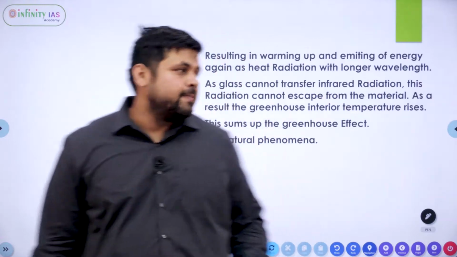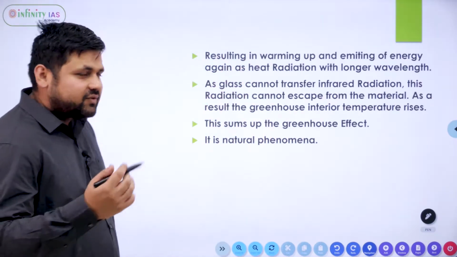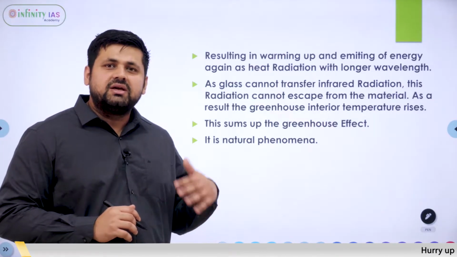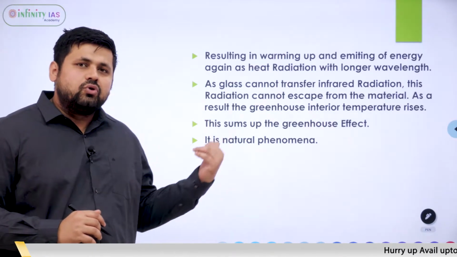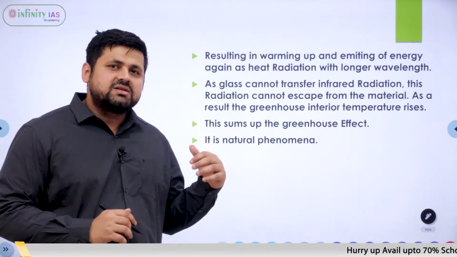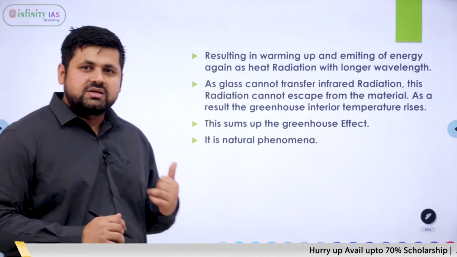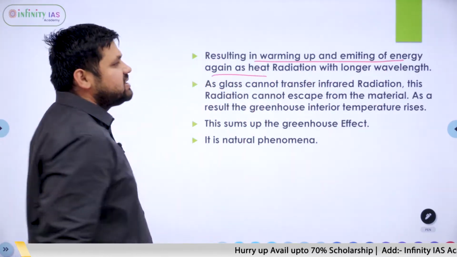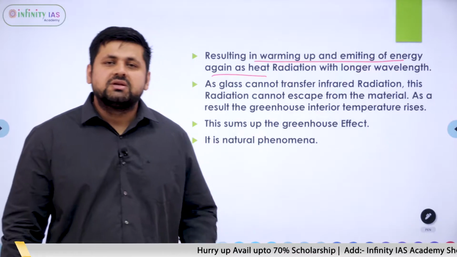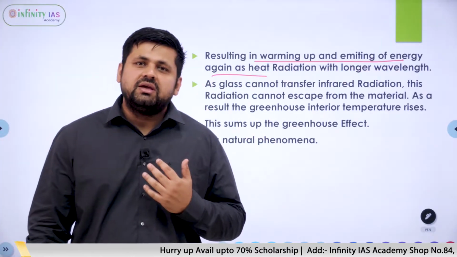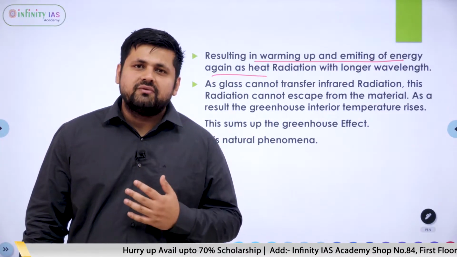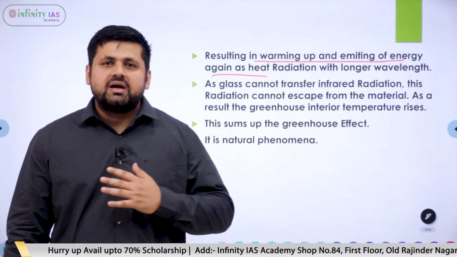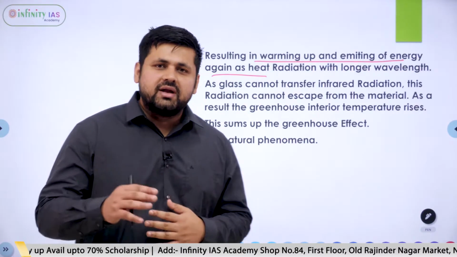Now moving ahead further. After the solar rays enter the glass structure, the floor and the other plants present in the structure absorb the sun rays, which results in warming up and emitting energy again as heat radiation with longer wavelength. The sun emits radiation in the form of short wave radiation, and when the Earth reflects the radiation back into the atmosphere, it emits it in the form of long wave radiation.